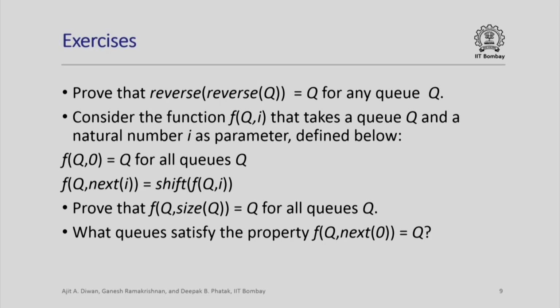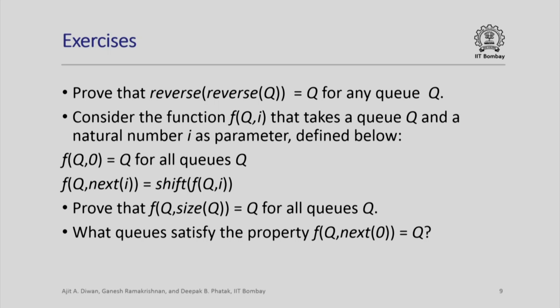So again, try to prove that reverse of reverse of q is equal to q for any q. Now consider this function f q comma i that takes a queue q and a number i as parameters, and it is defined as follows: f q comma 0 is q for all queues q. So if i is 0, then it does not do anything to the queue. f of q comma next i is shift f of q comma i.